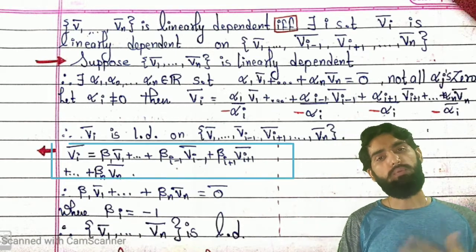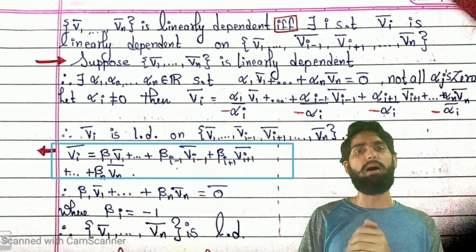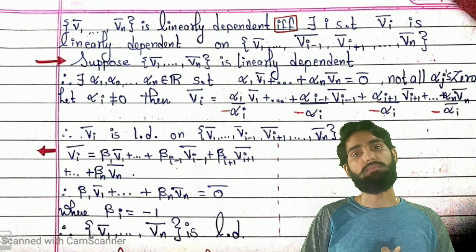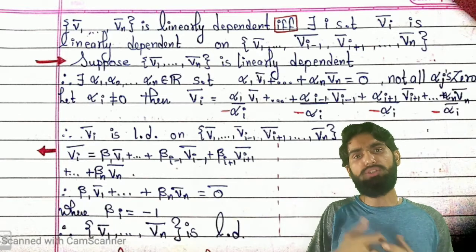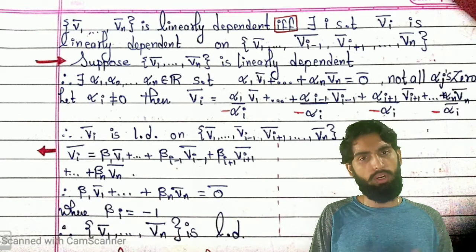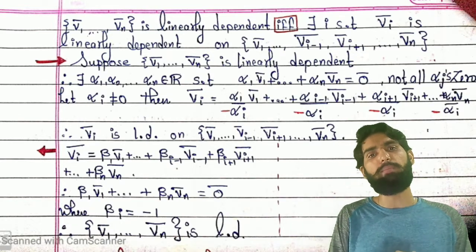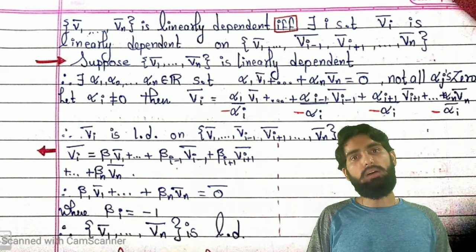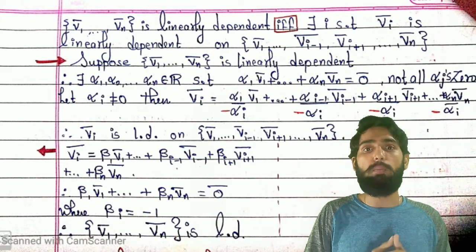Now we take this vi bar onto the other side, and let the coefficient of vi bar be beta i. We know it is minus 1. Then the other side remains 0 bar.